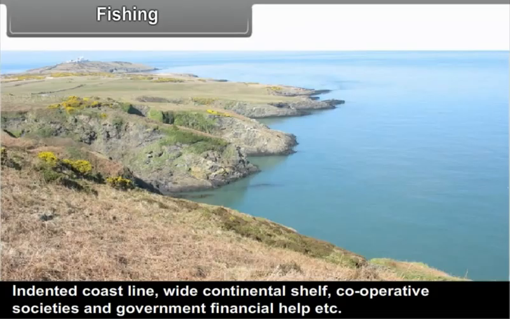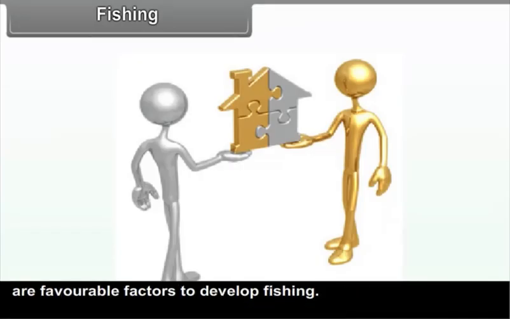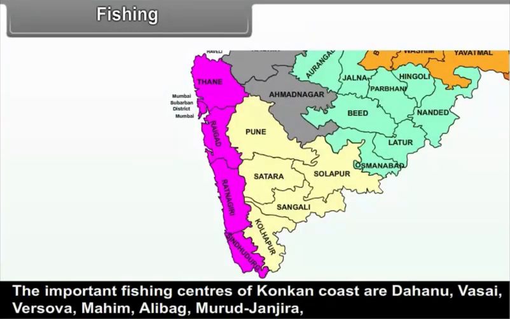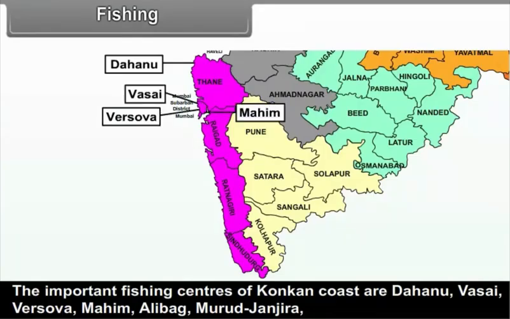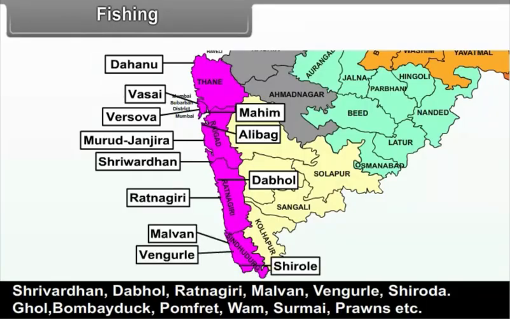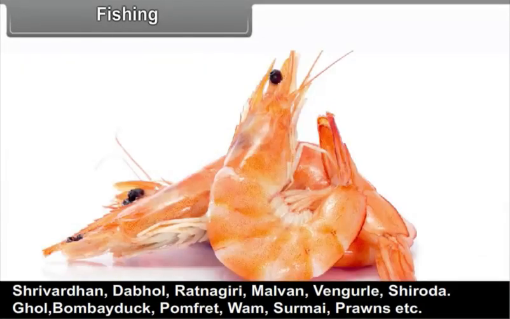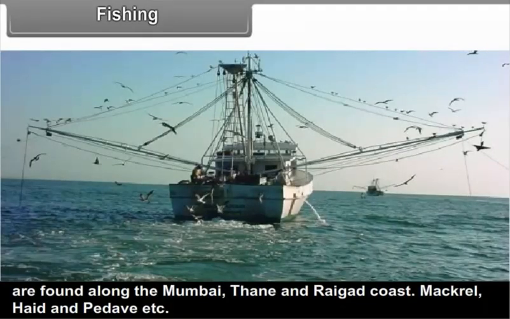Indented coastline, wide continental shelf, cooperative societies and government financial help etc. are favorable factors to develop fishing. The important fishing centers of Konkan coast are Dahanu, Vasai, Versova, Mahim, Alibag, Murud, Janjira, Shrivardhan, Dabhol, Ratnagiri, Malwan, Vengorle, Shiroda. Ghol, Bombay duck, pomfret, worm, surmai, prawns, etc. are found along the Mumbai, Thane and Raigad coast.